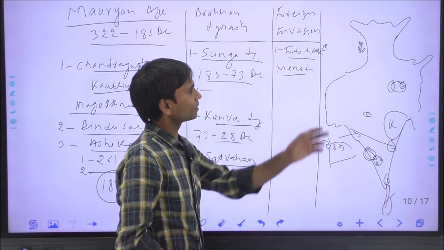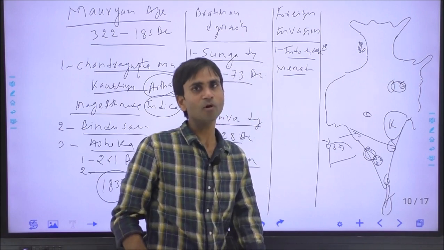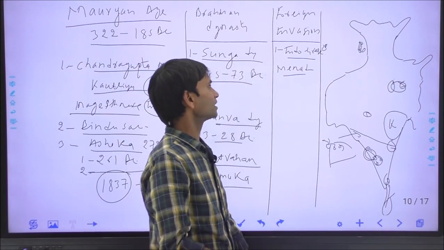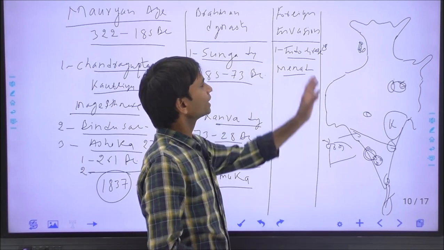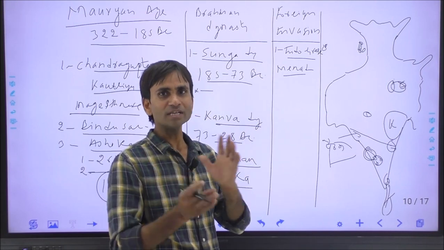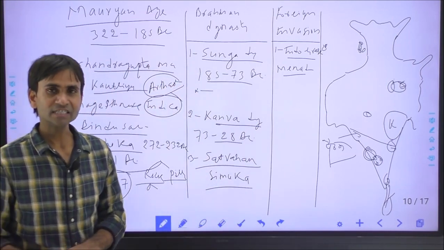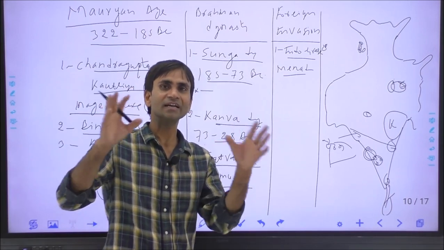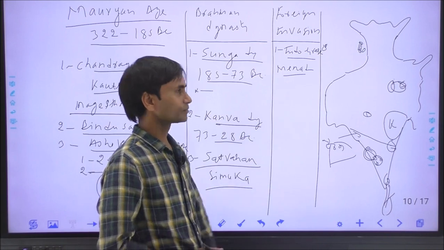Menander discussed with the Buddhist monk Nagasena, and this discussion was finally written in a book, Milinda Panha, which was written by an unknown Greek author in the Pali script. Indo-Greeks were the first rulers to issue gold coins, original gold coins in India, and they started scientific currencies which had the name, titles and dating of the reign or time of the rulers.